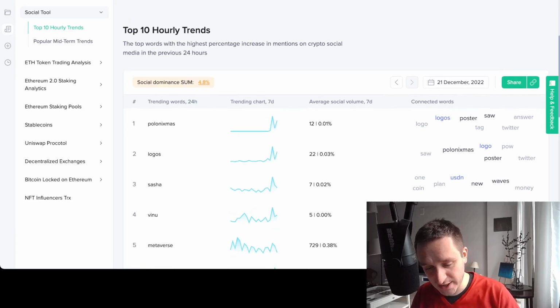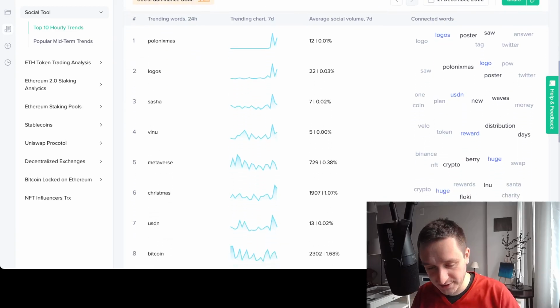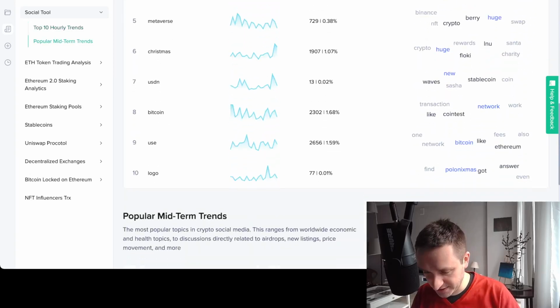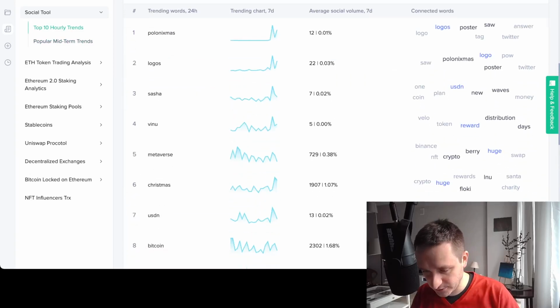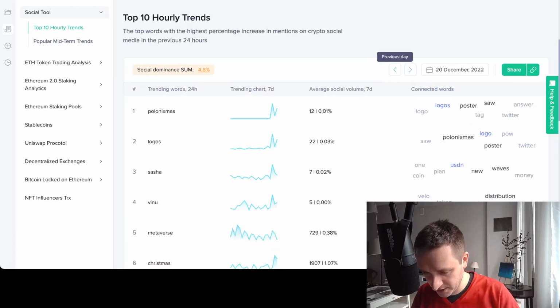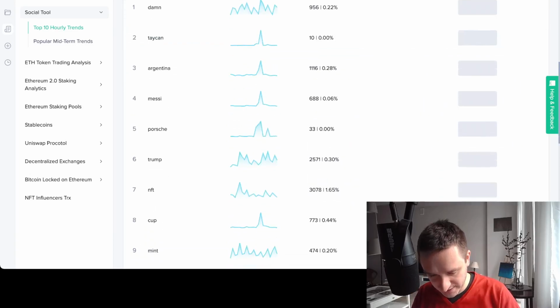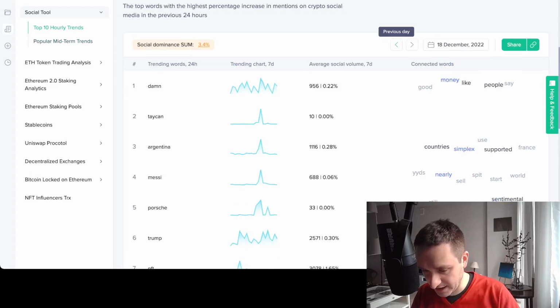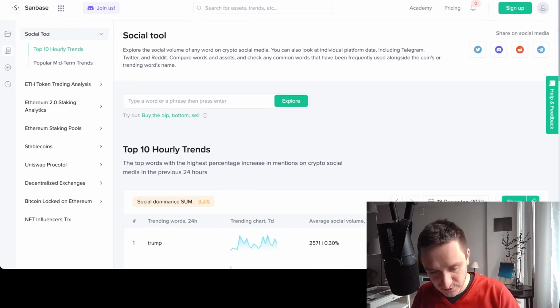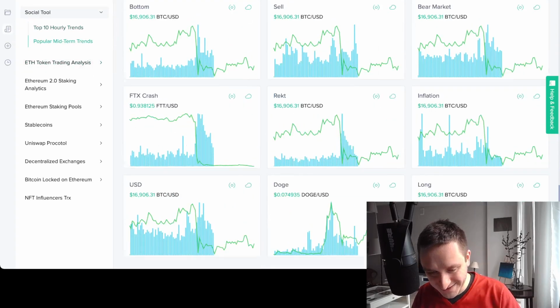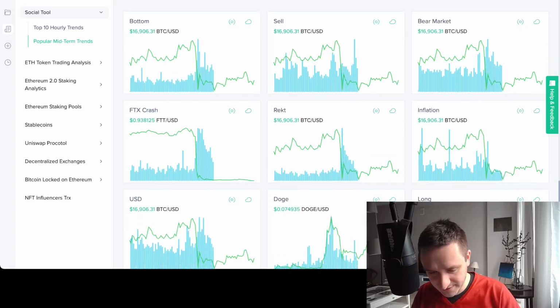You can see the trends on crypto Twitter, so you can see what's been trending and in what context. This is really cool, and you can also go day by day to see what really trended in a couple of days. You can also go for popular terms, so things like bottom, sell, bear market, inflation, and it's all connected also to the particular asset.